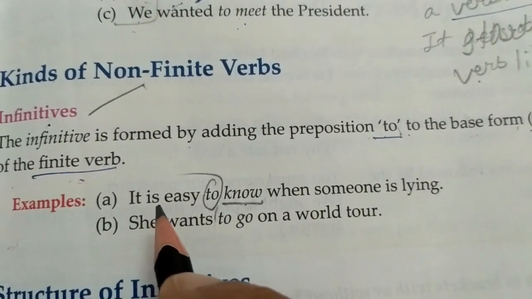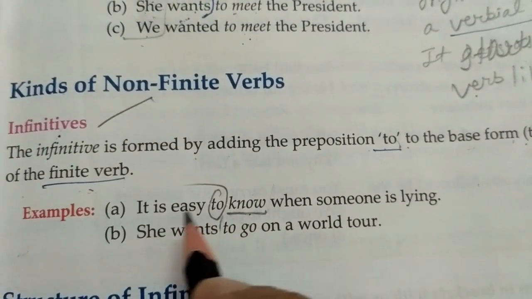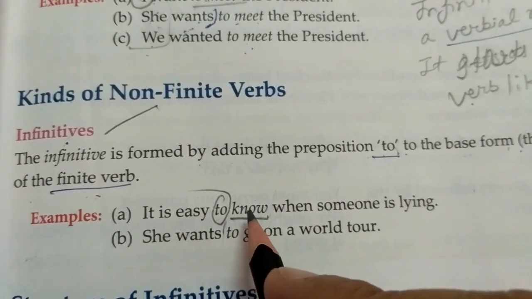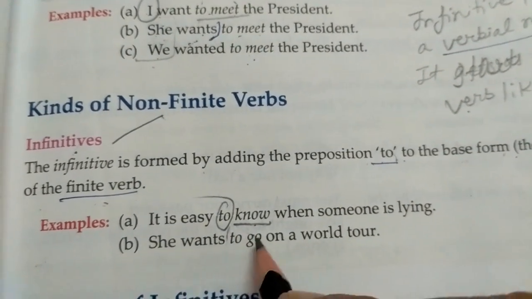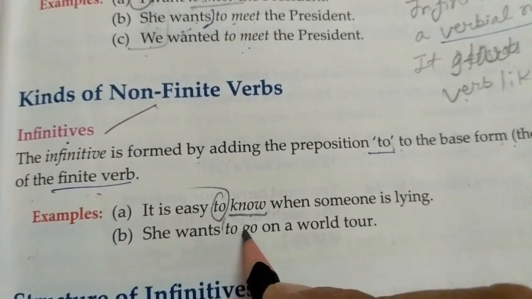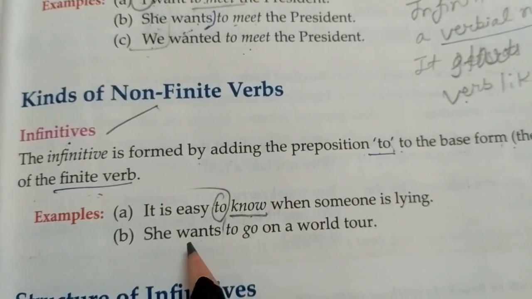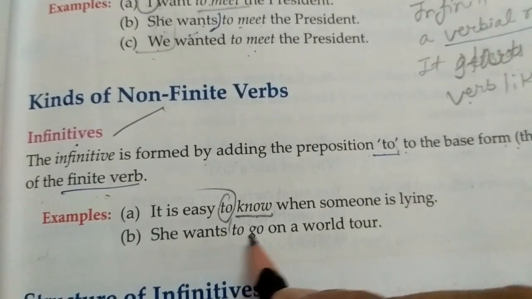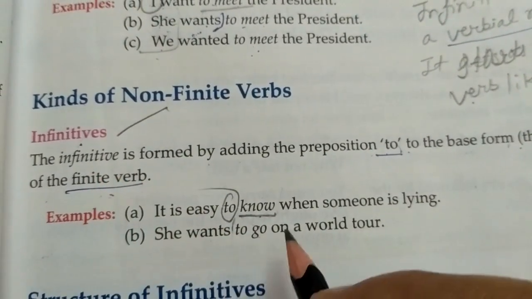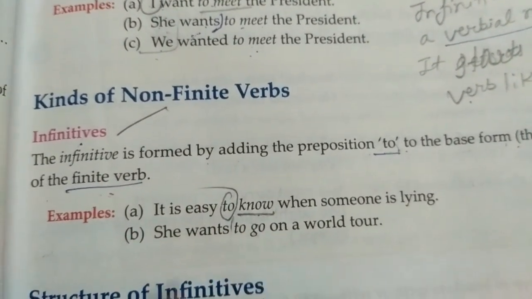When to use infinitives in a sentence? When we have two actions. It is easy to know when we have two actions of information. She wants to go: this is one action, this is another action. To tackle such a situation, we take the help of infinitives: to plus first form of verb. The structure of the infinitive we have already discussed.